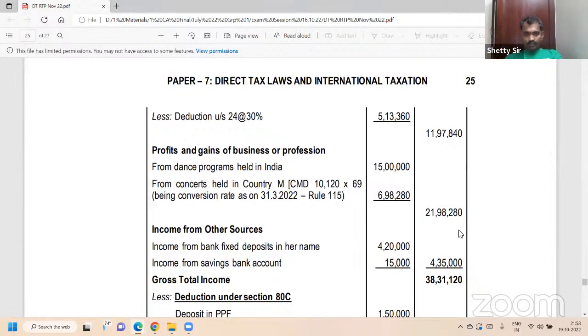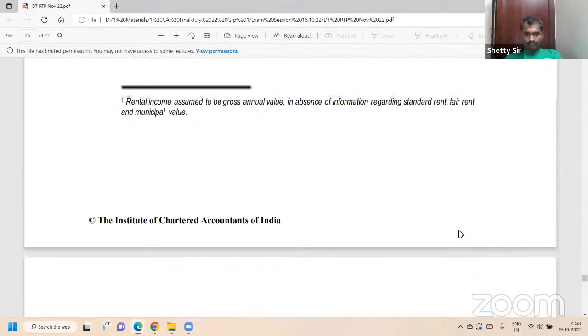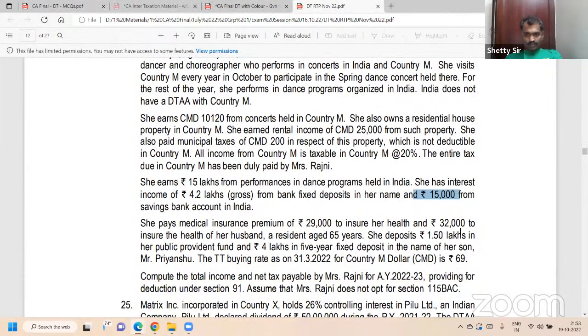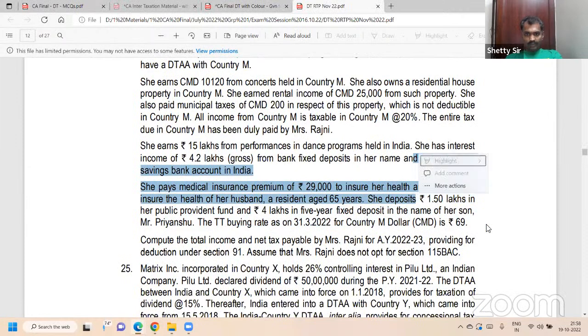Next, Roman number 2, foreign incomes. For a minute, look at me. Country M is the dollar, CMD, country M dollar. Singapore dollar is SGD.